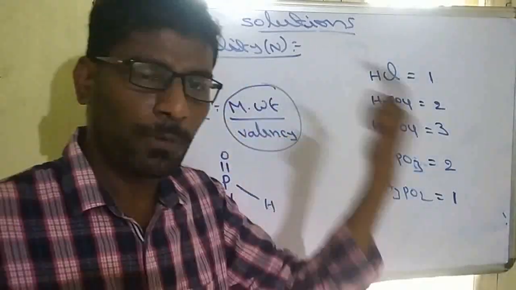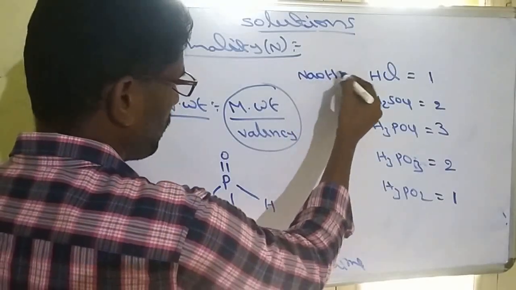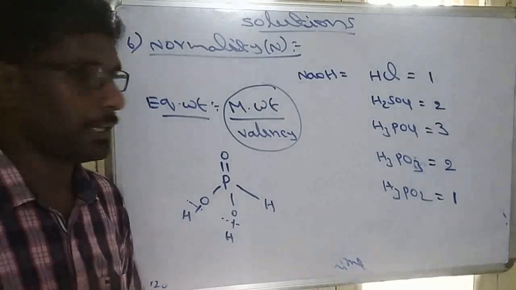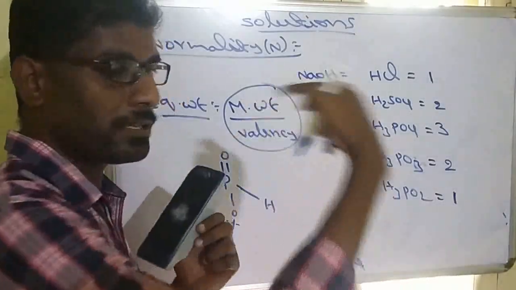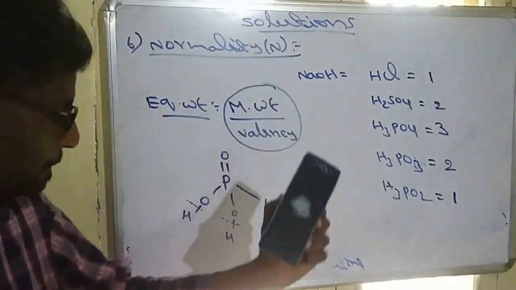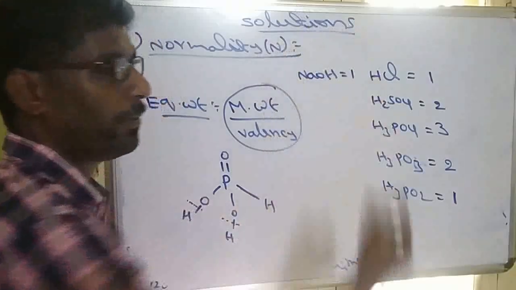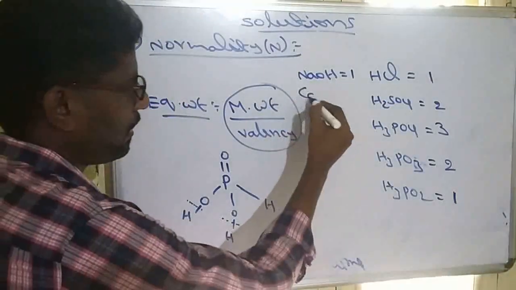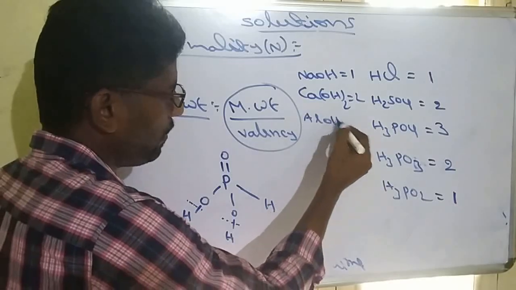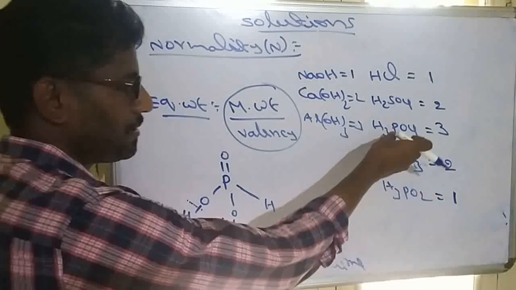The same is applicable to bases also. If we are taking bases like NaOH, the number of OH− ions is called acidity. So a base contains acidity, whereas acids contain basicity, and that is also called valency. NaOH valency will be 1. Similarly, calcium hydroxide, valency will be 2. Aluminium hydroxide, valency will be 3. This is acid and this is base.